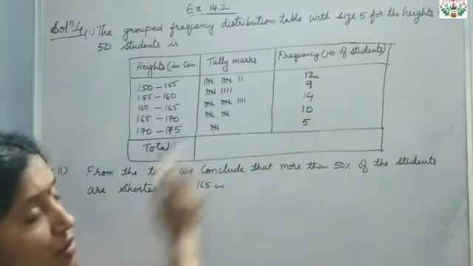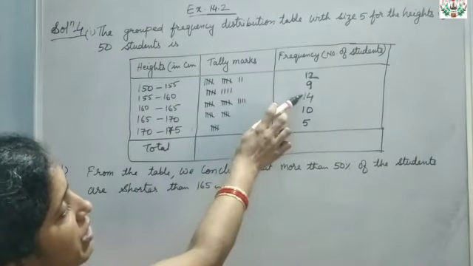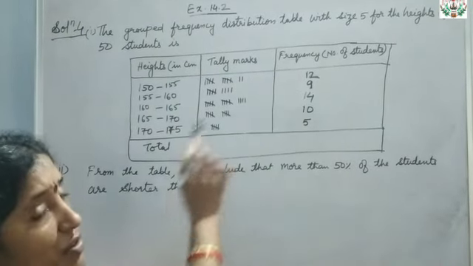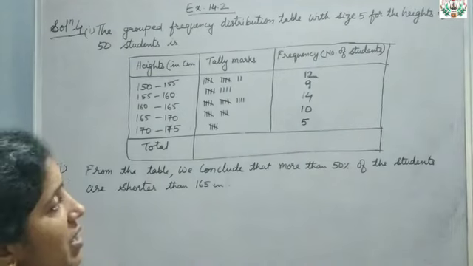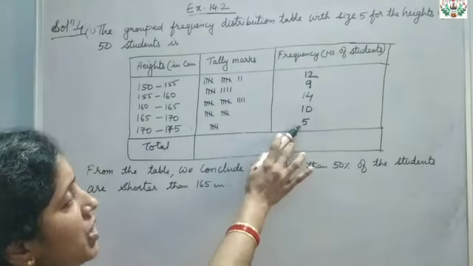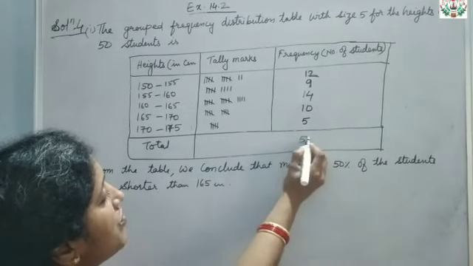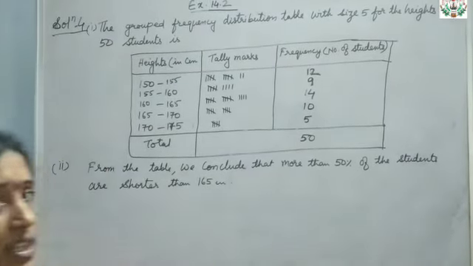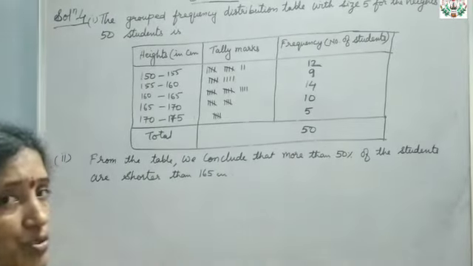So 12 plus 9 will be 21. 21 plus 14 will be 35. 35 and this 10 will be 45. 45 plus 5 will be 50. So the exact number you got is 50. Okay, so 50 students.